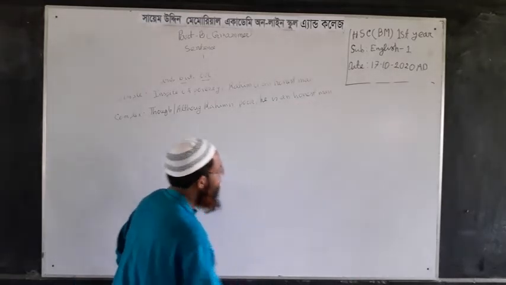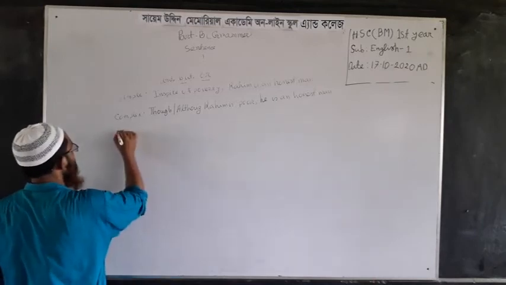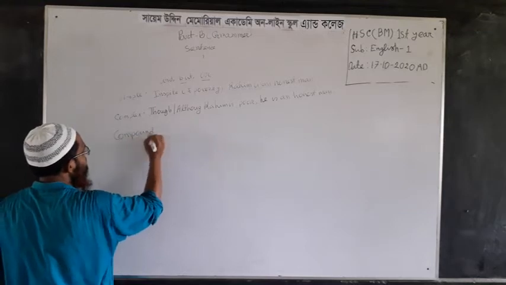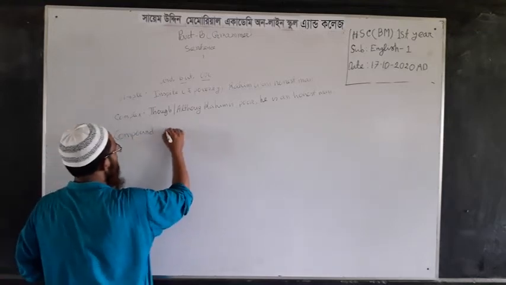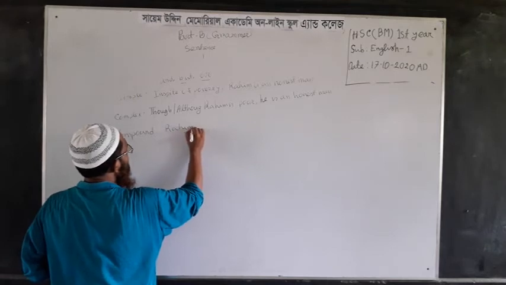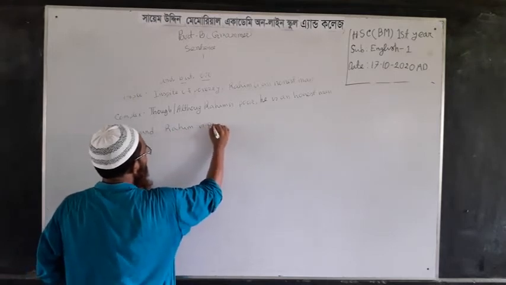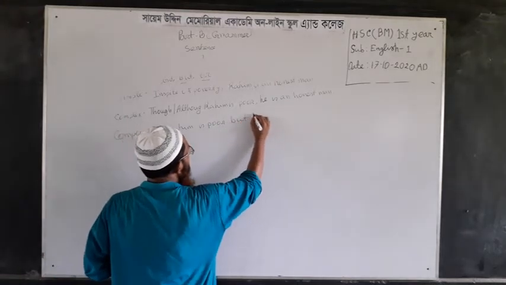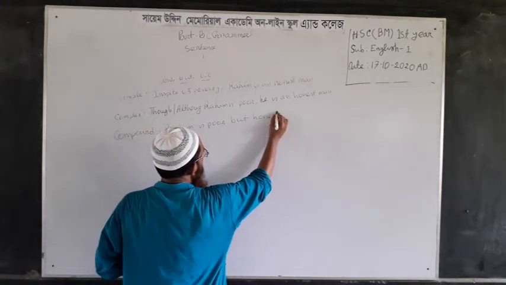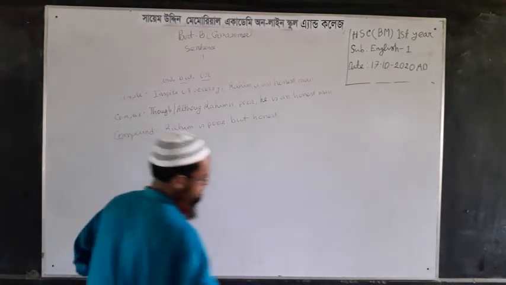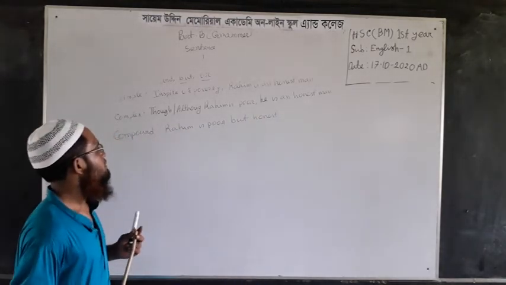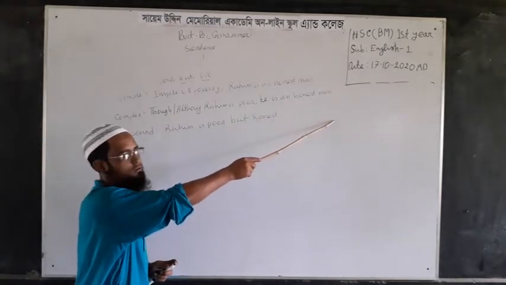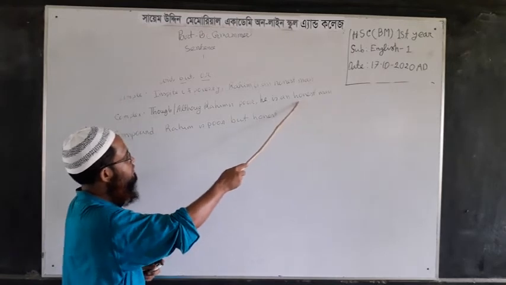Now the compound form of this sentence. Rohim is poor but honest. Now you can ask me, sir, why the principal clause is totally changed, and you have taken only one word from the principal clause.